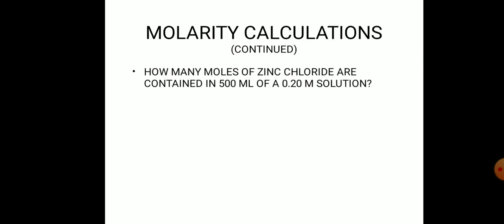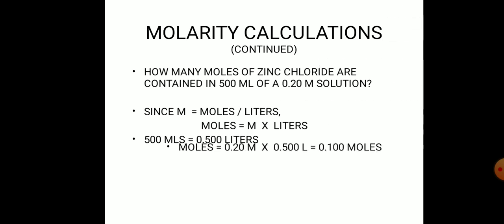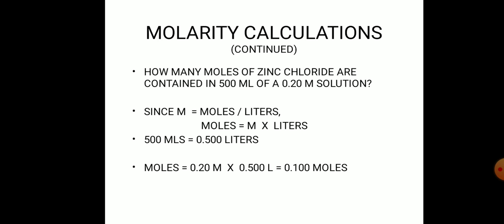Molarity calculation. How many moles of zinc chloride are contained in 500 ml of a 0.20 molar solution? Since M is the molarity, moles per liter, the formula is moles equals molarity times liters. 500 ml is equal to 0.500 liters, and moles is equal to 0.20 M times 0.500 liters, which is equal to 0.100 moles.